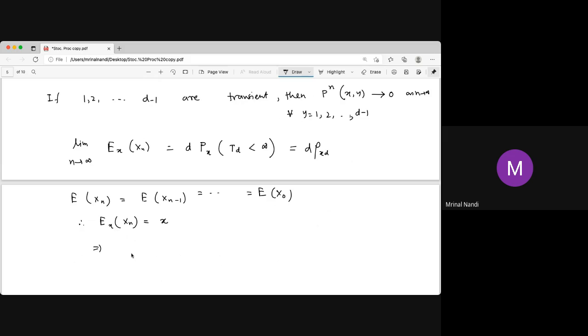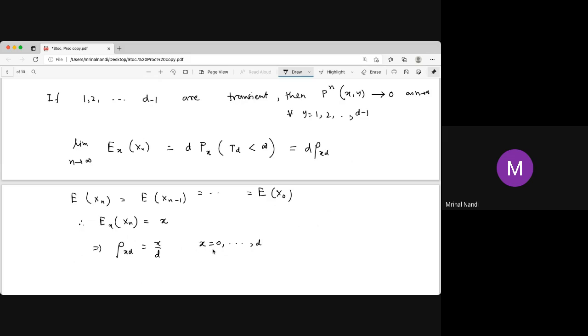And that means your rho x d is just x by d, for x equal to 0, 1 up to d. Why is it so? It is true for 1 to d minus 1, and also from 0 to d. Why is it from 0?